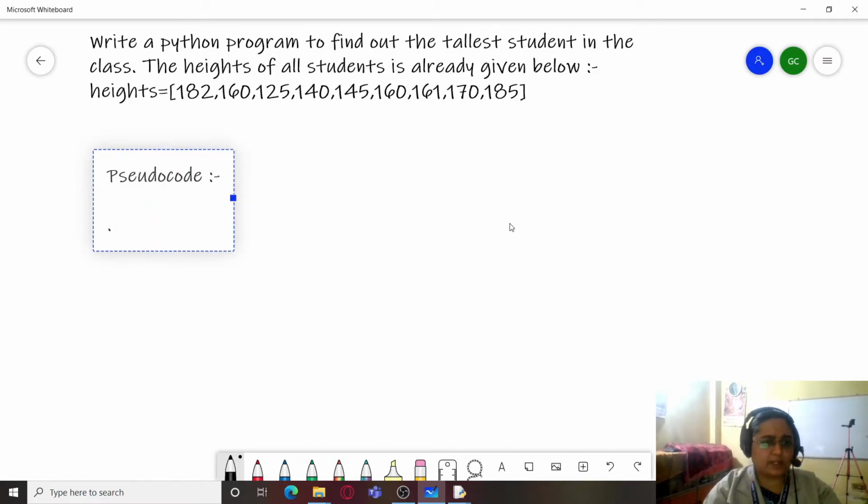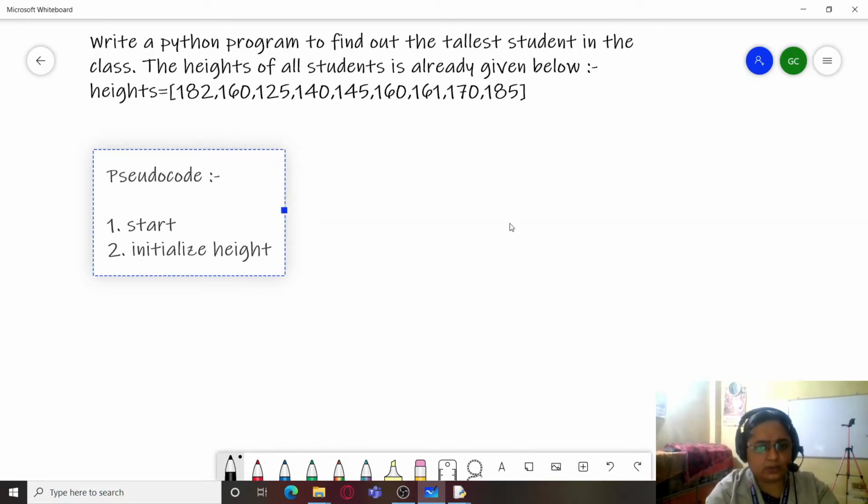Because certain statements, Python is a language of its own kind. So certain statements in Python may not conform to the standard rules of most programming languages. So we will be using some Python-specific statements also in the pseudocode. So we start the program and we first of all initialize